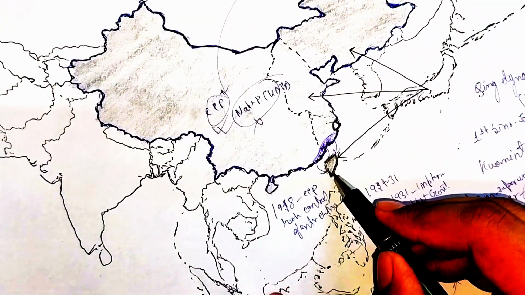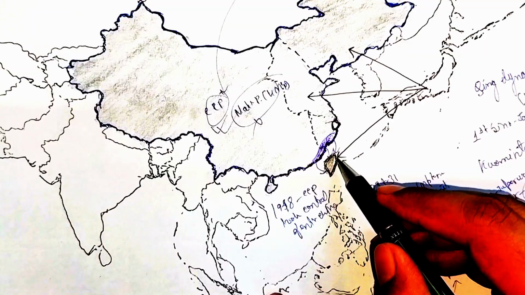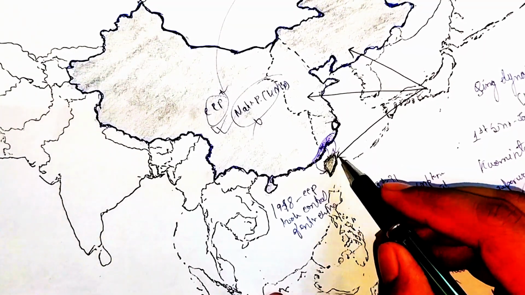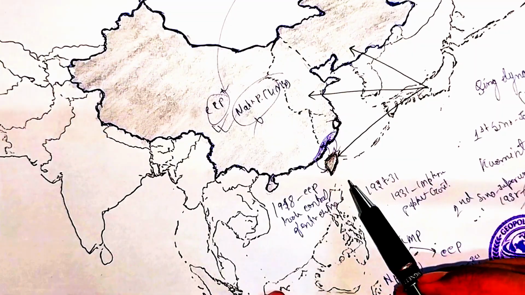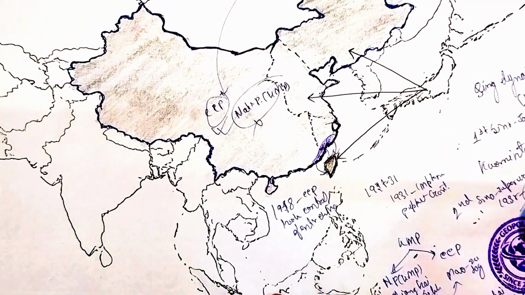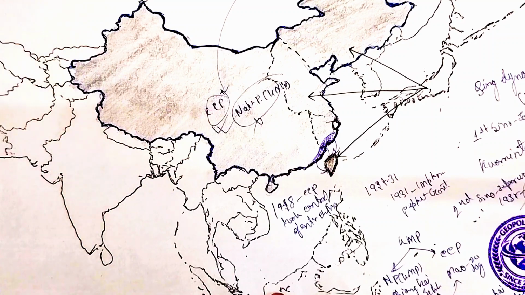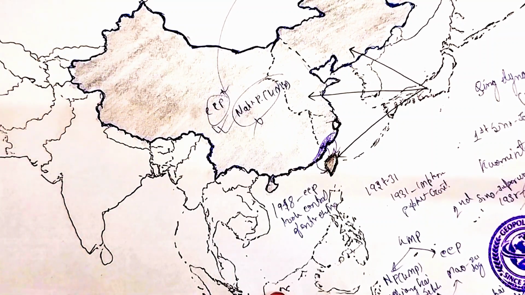Now, this separate island, Taiwan, was previously known as Formosa, which then changed to Taiwan. Now two sections arrived. One is mainland China ruled by CCP and the other is Taiwan ruled by the Nationalist Party. Both of them now have independent policies.